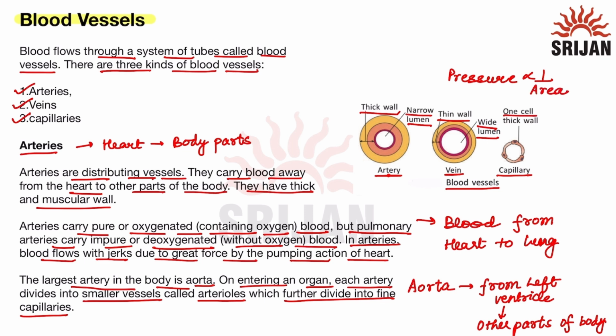Now the capillary has a one-celled thick wall. So capillaries are the division of the further arteries, so only a one-cell-thick wall is present. But in arteries, since the pressure is high, the area will be less. That is why it has a narrow lumen. And in veins, the pressure is less, so the area will be high, so it has a wide lumen.